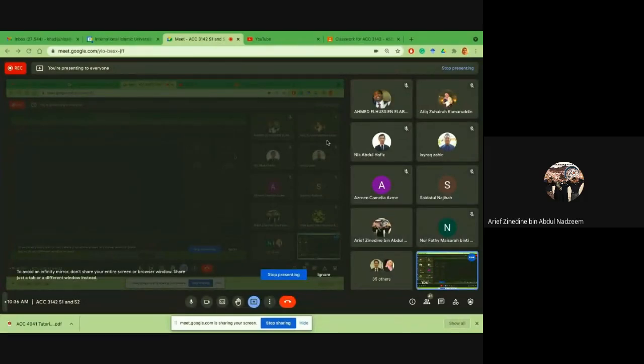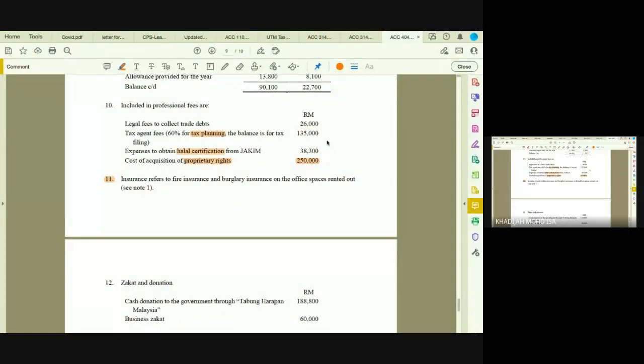And is it because 50,000 can be claimed for that year? Yeah, because the total cost incurred is 250,000. So 50,000 is allowable, which is 20%. So the balance at 80% is not allowed. So the balance 80% is added back first, right? That's why you have that adjustment of 200,000 add back.